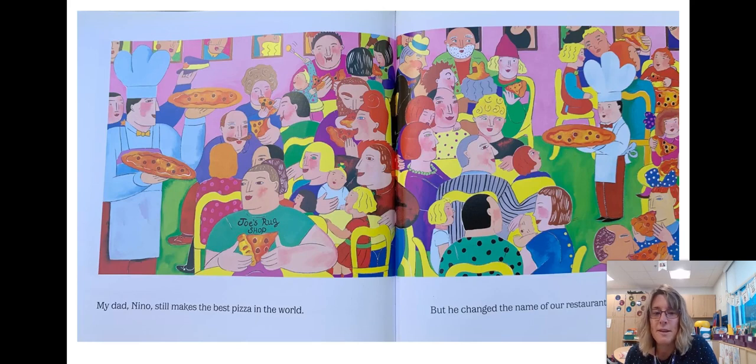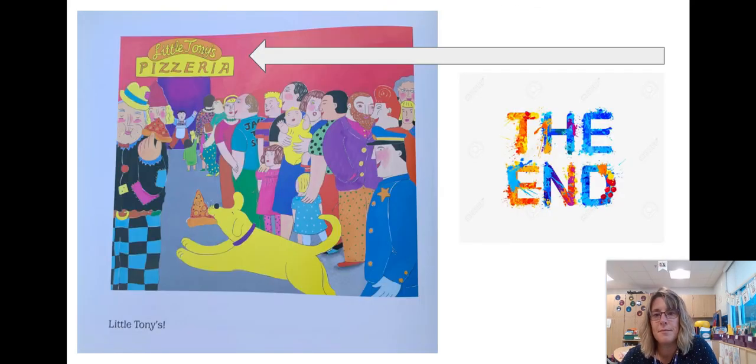My dad, Nino, still makes the best pizza in the world, but he changed the name of our restaurant. So it used to be Little Nino's. They're opening that same place again. Any guesses as to what the name of the restaurant might be? I know that he's happy to have his helper, Tony, back. Here it is. Do you see the arrow? Little Tony's Pizzeria. So he named it after Tony, his favorite helper. And that's the end of this book.